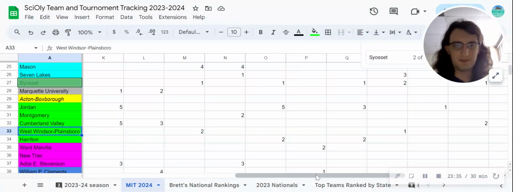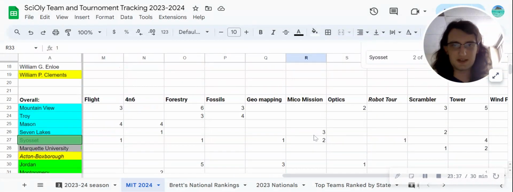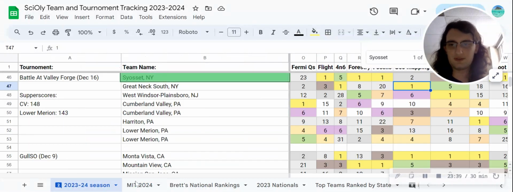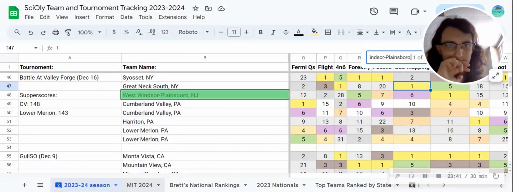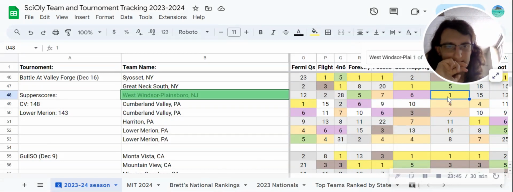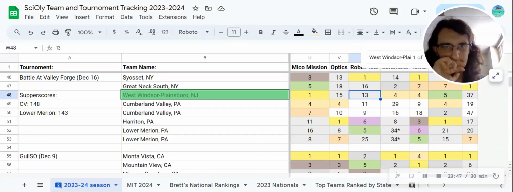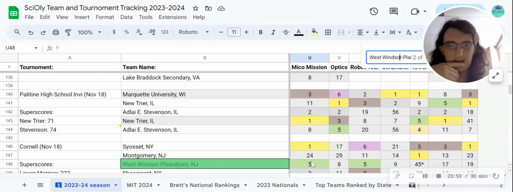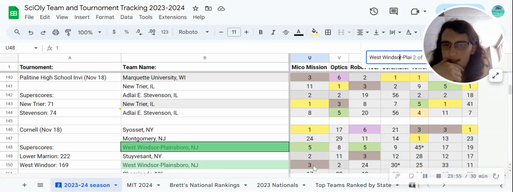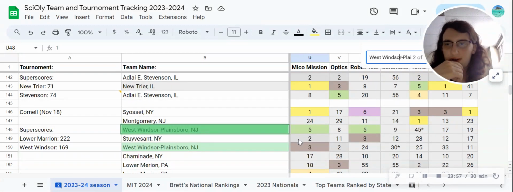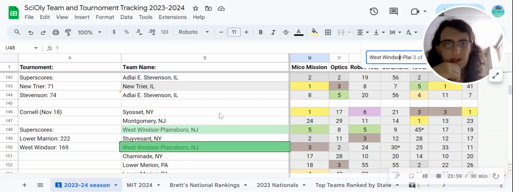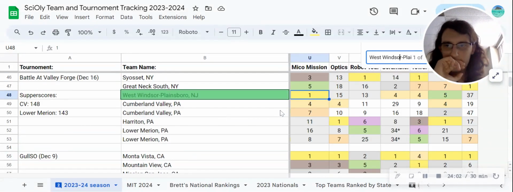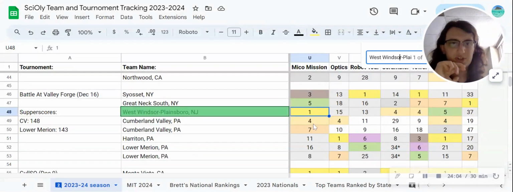Westminster Plainsboro will take first in Micro Mission. Looking at their record in Micro Mission, there we go. So, yep, taking first at Battle at Valley Forge. Not that amazing, taking 5th and 3rd. That's still pretty good, though. Taking 5th and 3rd at Cornell. Pretty decent. And those are the data points we have.